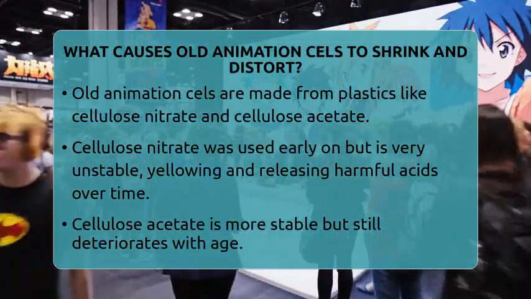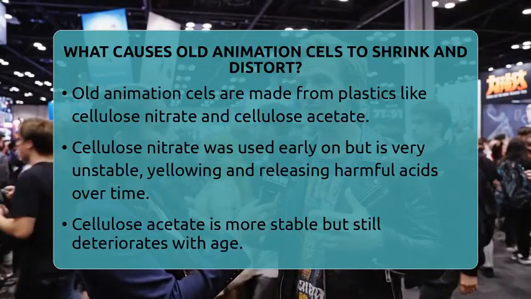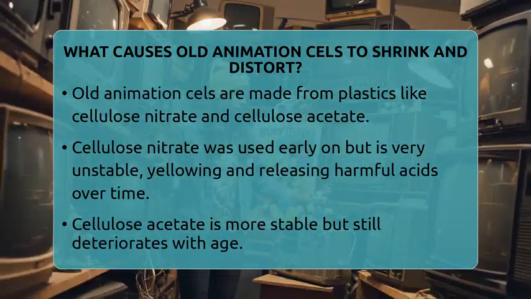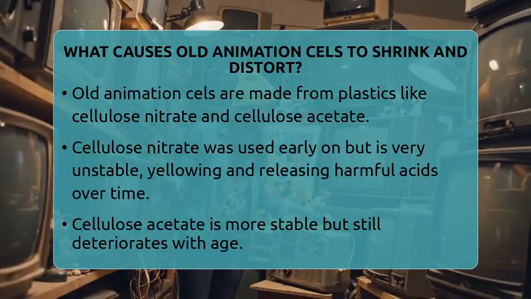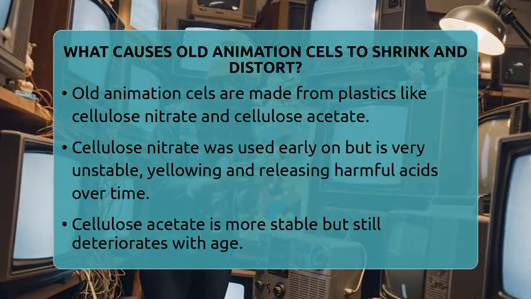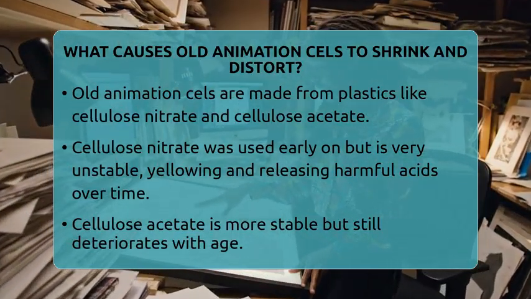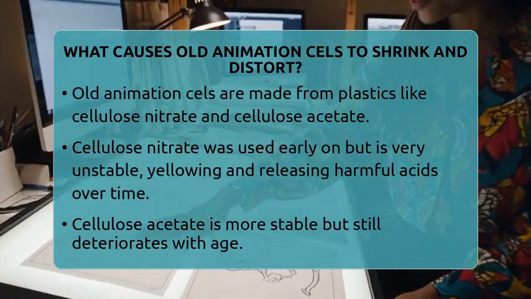What causes old animation cells to shrink and distort? Imagine flipping through old cartoons and noticing some characters look a little off, maybe a bit smaller or warped. That's because those vintage animation cells have changed over time. Let's find out what makes these once vibrant images shrink and distort as they age.